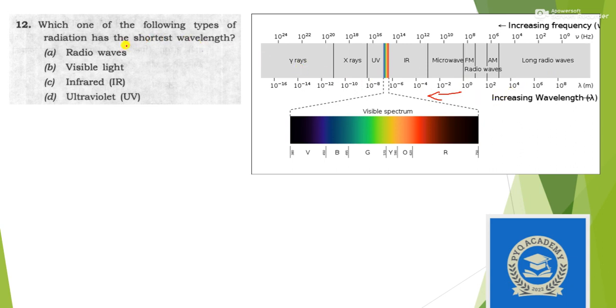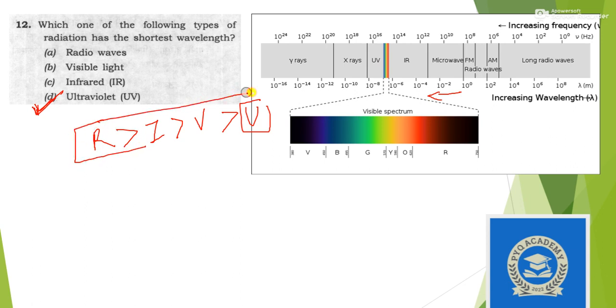So radio wave, more than infrared, more than visible, and more than ultraviolet. According to the given options, UV rays have the shortest wavelength, or the highest frequency, because wavelength and frequency are opposite to each other. Okay, the answer is option D.